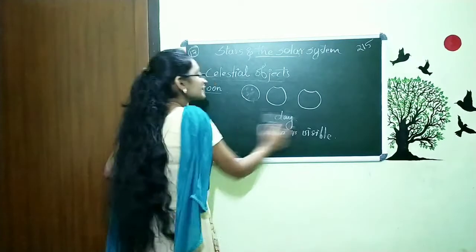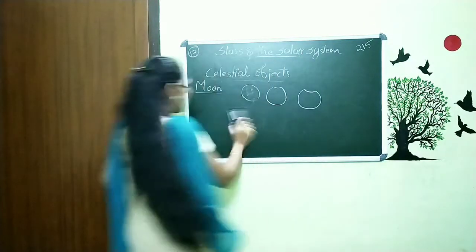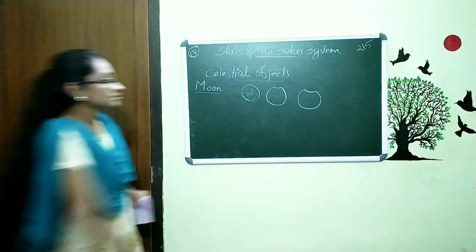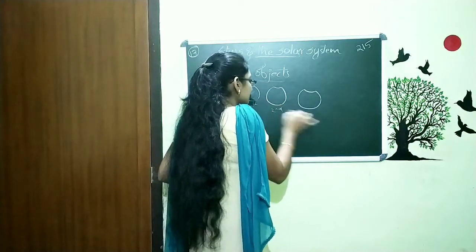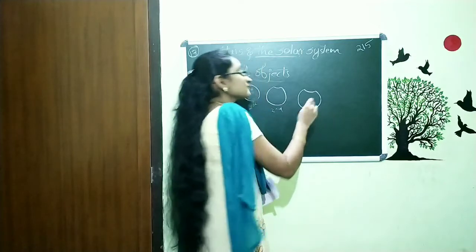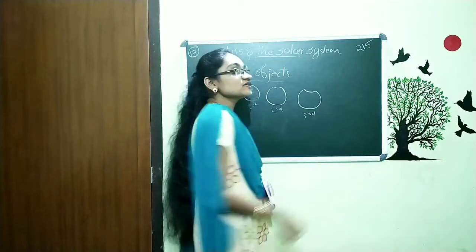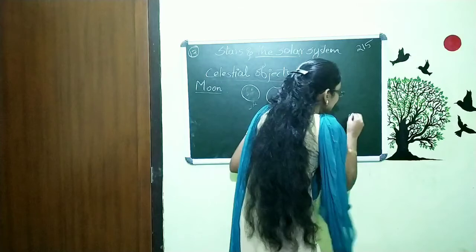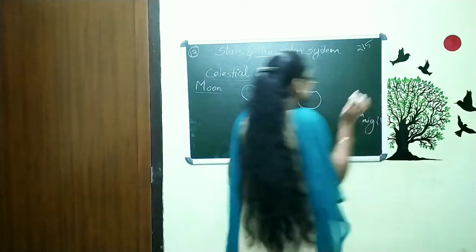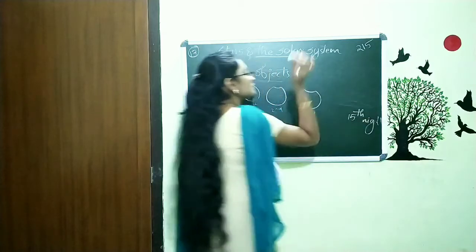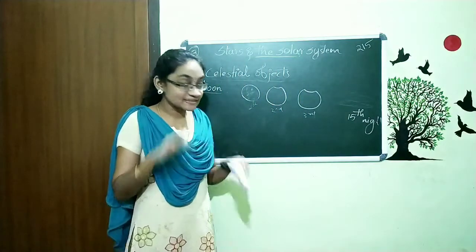We are observing the moon continuously every night. This is the first night, second, third. When we observe continuously, at the 15th night you can see that the moon has disappeared.